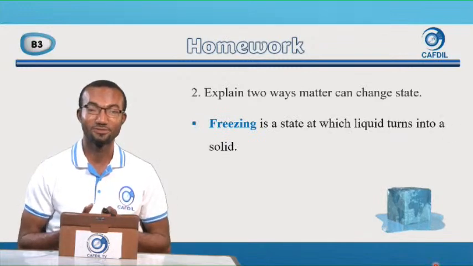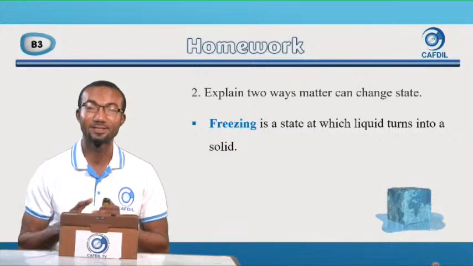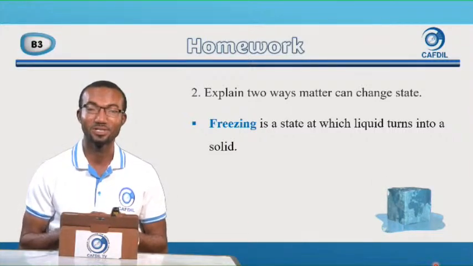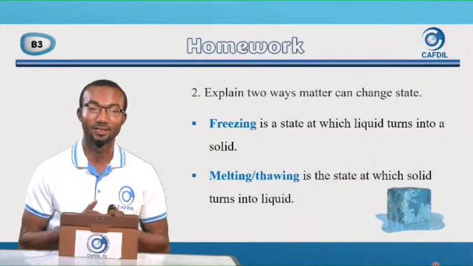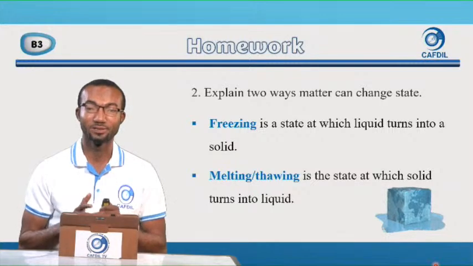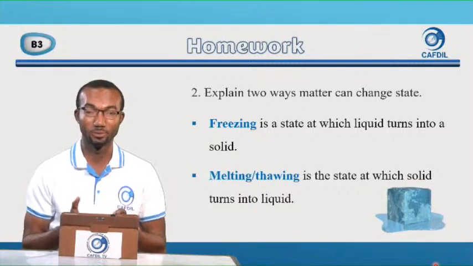So the first one is freezing, and it's a state at which liquid turns into a solid. And then 2, melting or thawing is the state at which solid turns into liquid.